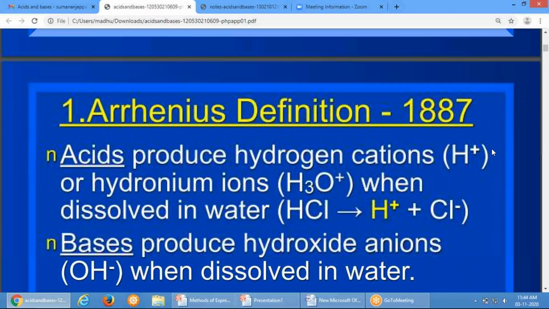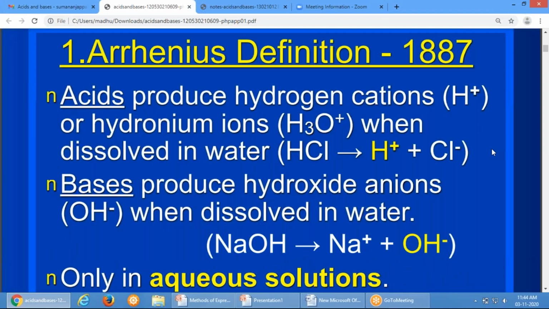First we'll see the Arrhenius definition. Arrhenius is the scientist who defined an acid-base theory in 1887. According to his theory, acids produce hydrogen cations or hydronium ions when dissolved in water.